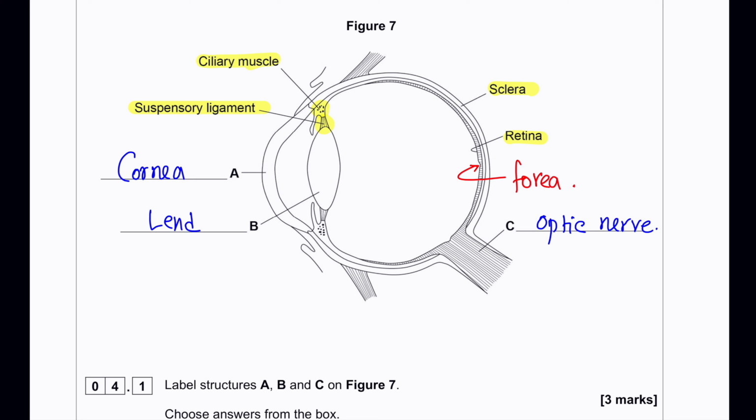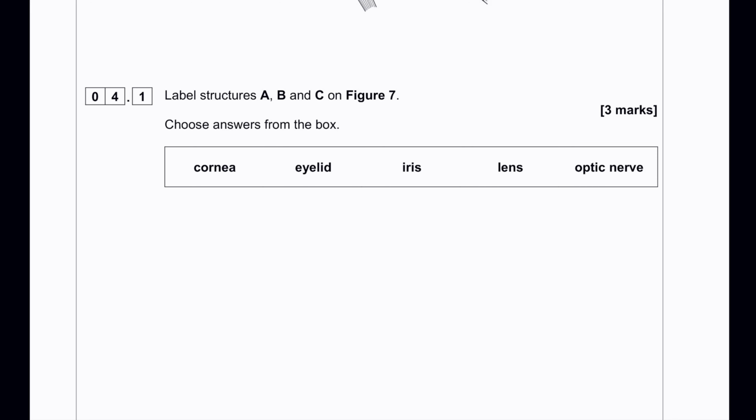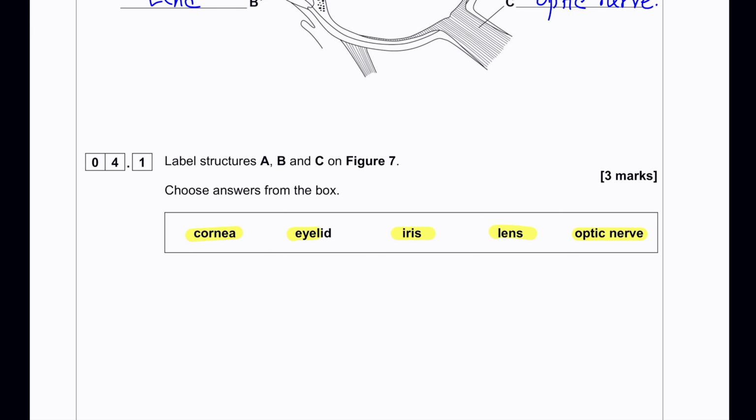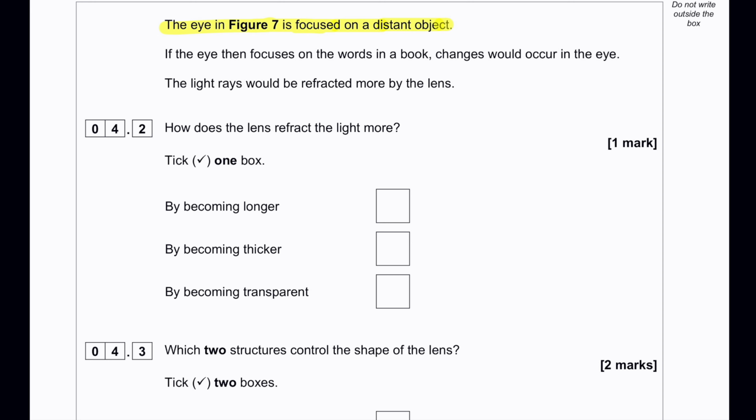One more reminder, guys: the ciliary muscle is a muscle which can contract and relax, whereas the antagonistic structure, the suspensory ligament, is not a muscle, so it does not contract. We cannot say contraction or relaxation for the suspensory ligament, so we say slacken or tight. We have to label from the wording that is already given, so it shouldn't be a big problem, because you can just see the word, get the spelling, and fill it in on this particular diagram. The eye in figure 7 is focused on a distant object.